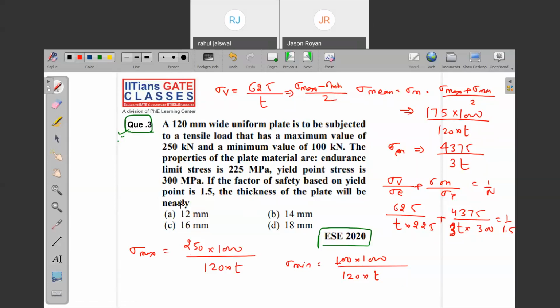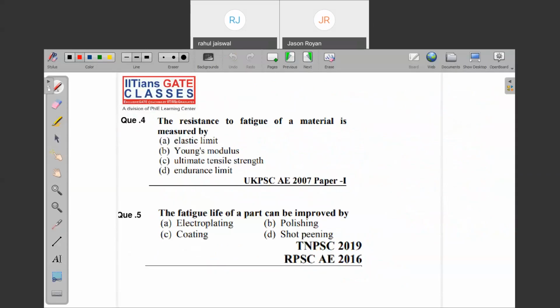Option A, around 12 mm. Are you getting the answer 12 mm? Around means 11.45 something, that means 12 mm, right? You can consider that. Correct. Note down the fourth question.